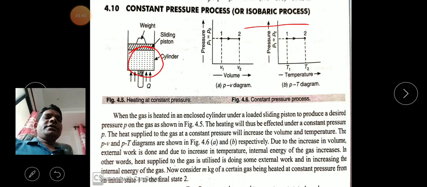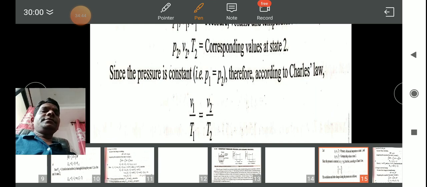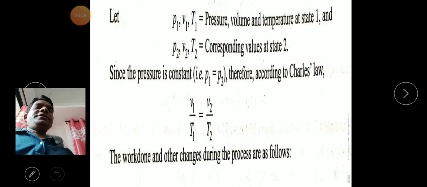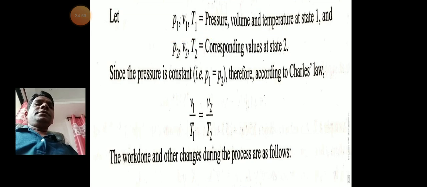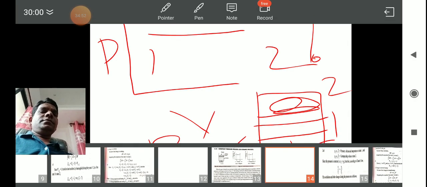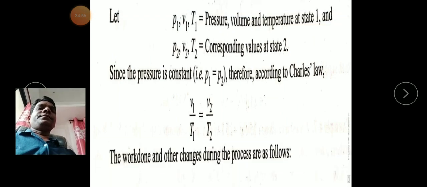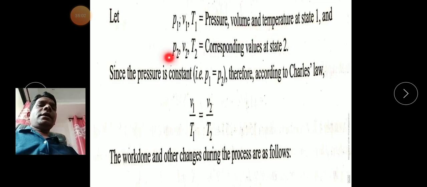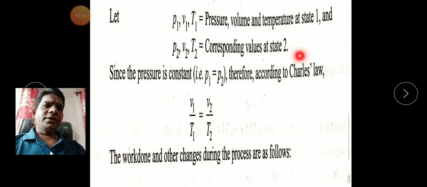This is a new slide. So we imagine here P1, V1, T1 are the pressure, volume and temperature at state 1, and P2, V2, T2 are the corresponding values at state 2.